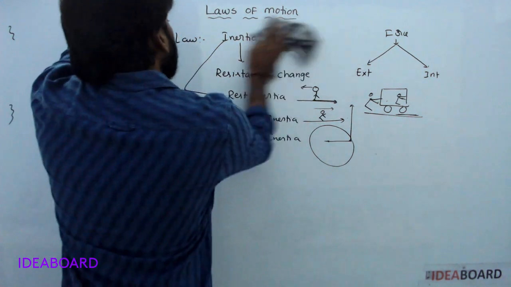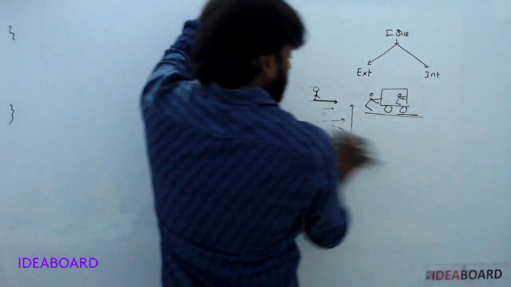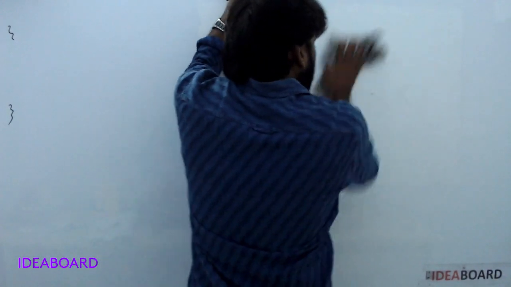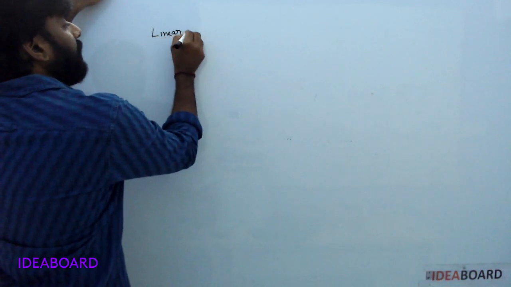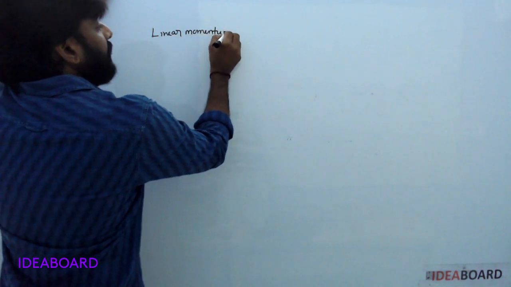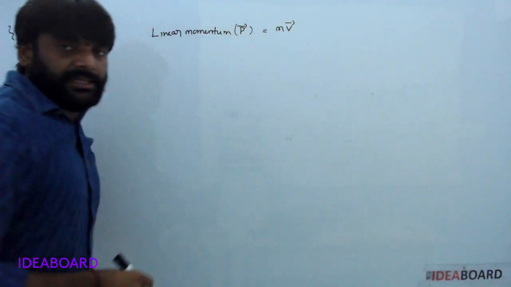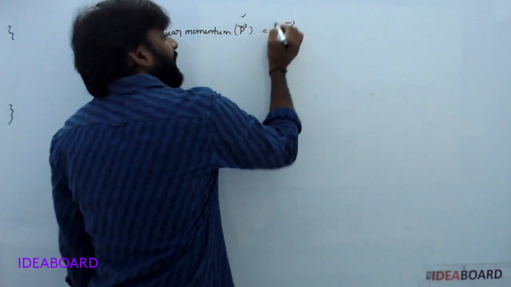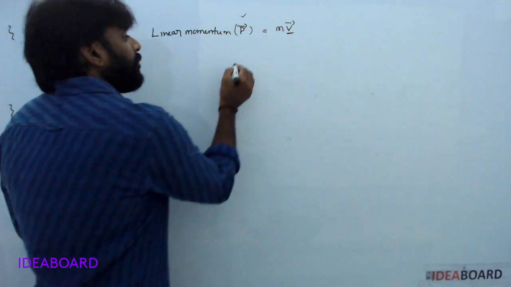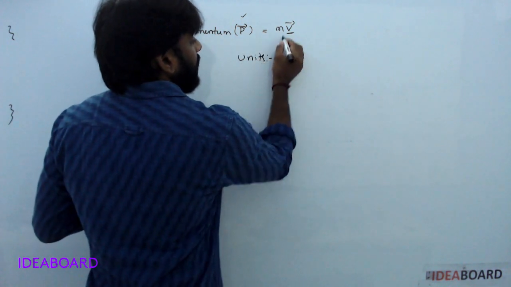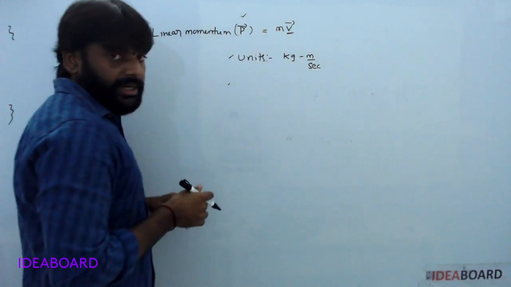Next, linear momentum. Linear momentum is nothing but the product of mass and velocity, P. Its direction is always along the direction of velocity. Units: here the units are kg meter per second. It is a vector quantity.